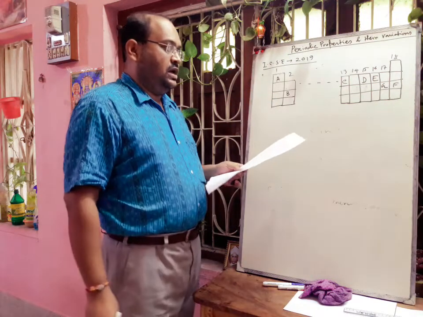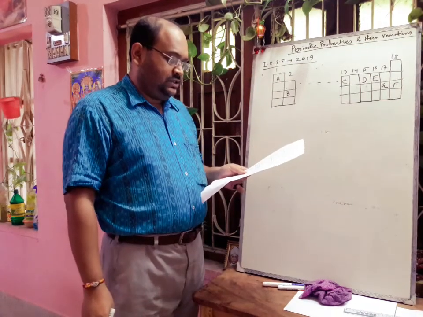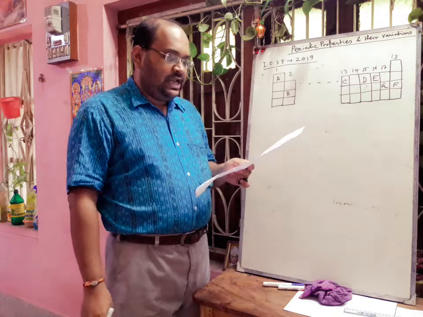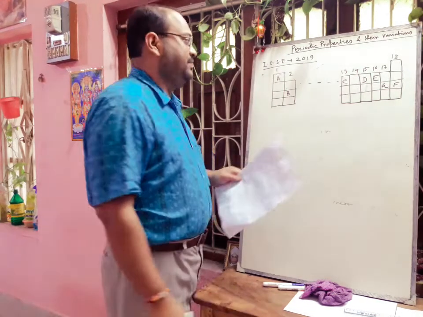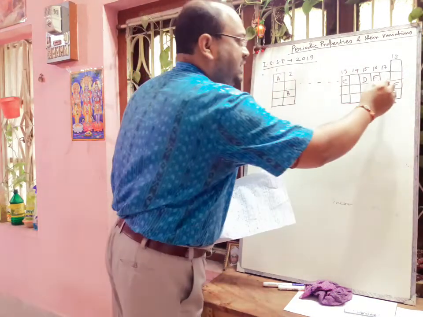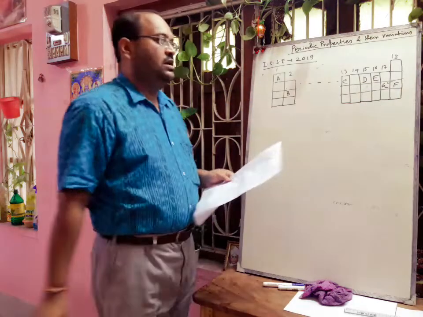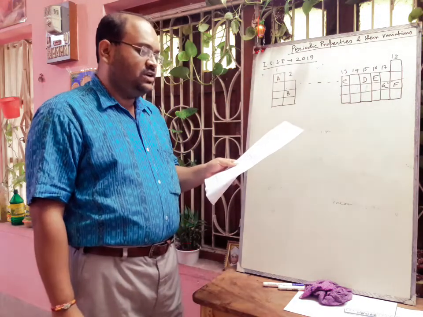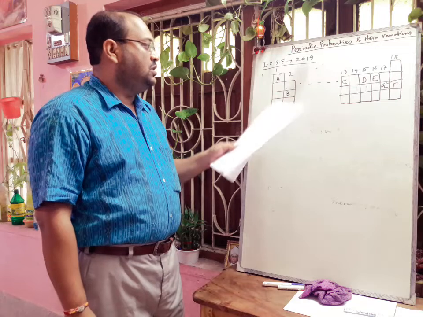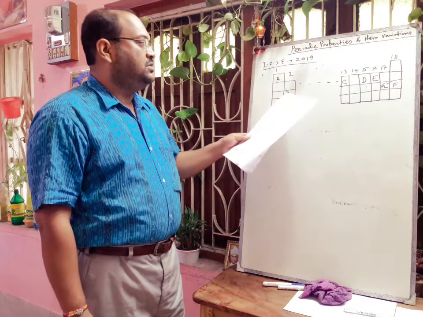Now the first question is which elements form electrovalent compound with G? Where is the position of G? This one is the position in group 17, so these are halogens. Which element forms an electrovalent compound?